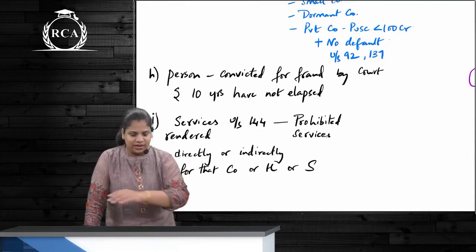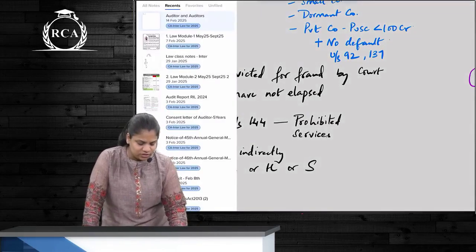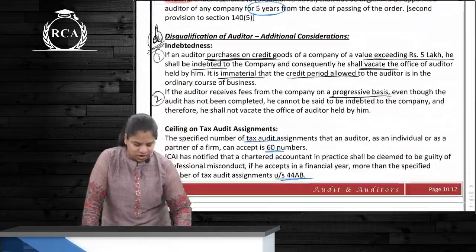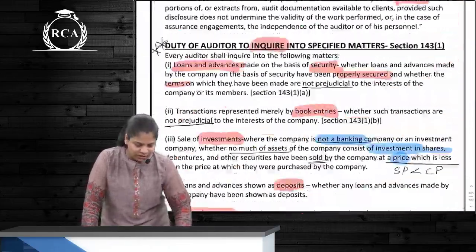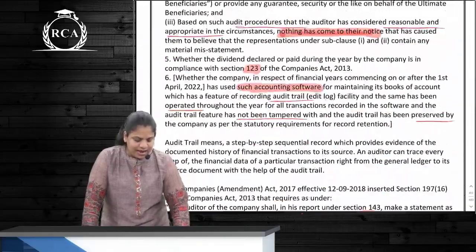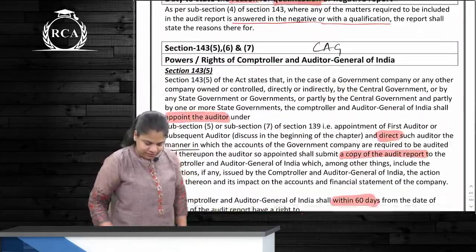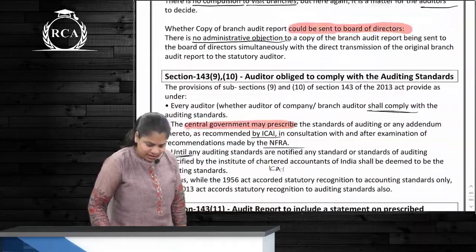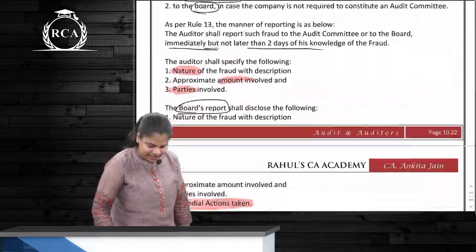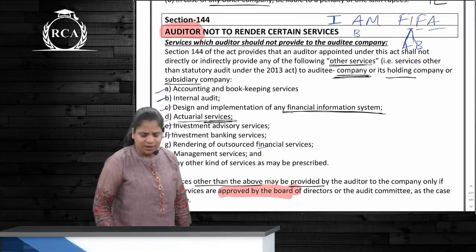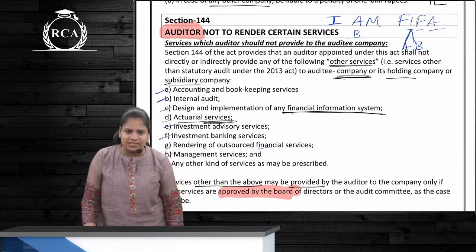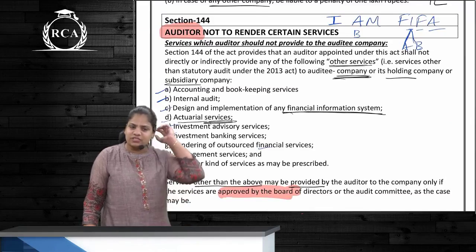Now let us go directly to this section 144. 144 talks about the prohibited list or the negative list. And what is that list? I am FIFA. So who is disqualified here? The auditor. Can any other CA render these services? Yes, definitely. But the auditor of the company cannot render these services. I am FIFA.